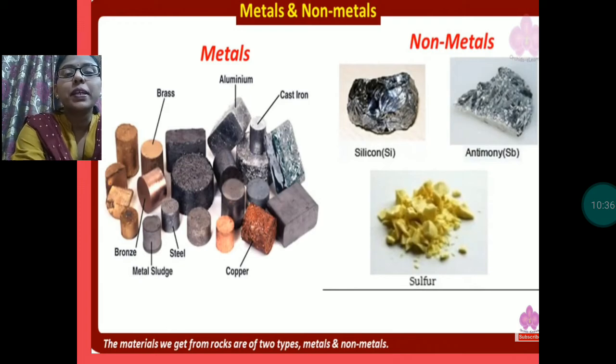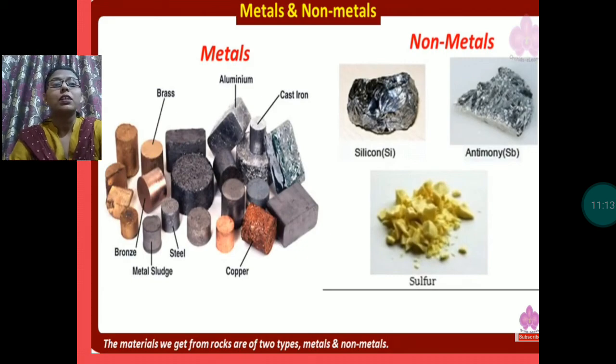There is a difference between metal and non-metal. Metals are hard and shiny, whereas non-metals are soft and dull. These are not shiny. Okay, the examples of metals are brass, aluminium, iron, copper, bronze, steel. These all are the examples of metals. And non-metals: silicon, sulfur, petroleum, coal. These all are the examples of non-metals.